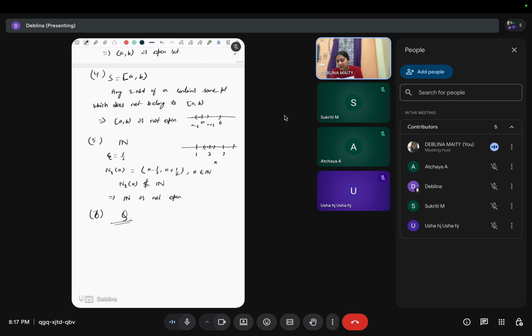The epsilon neighborhood of this point is this set, 2 minus epsilon to 2 plus epsilon, suppose. So this total interval is the epsilon neighborhood, and this interval is not contained in N. Okay, ma'am, I understand. So that's why this is not an open set.